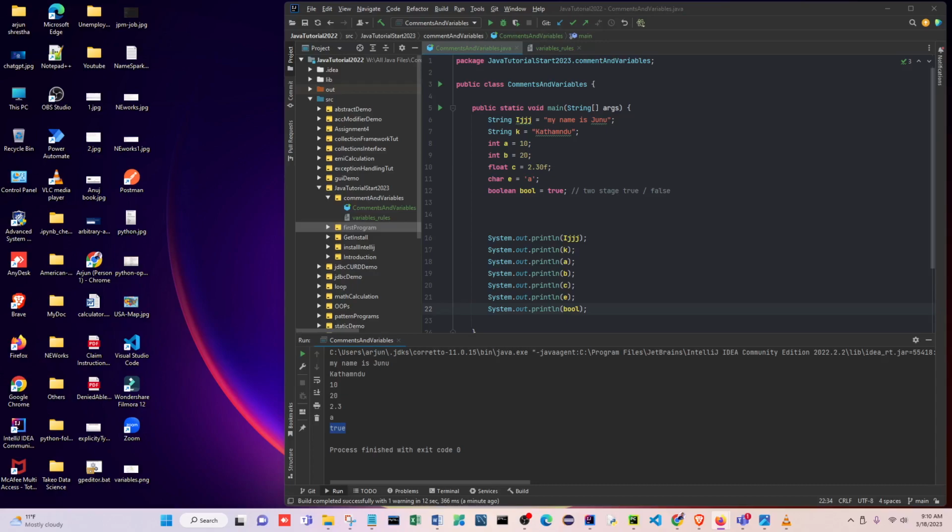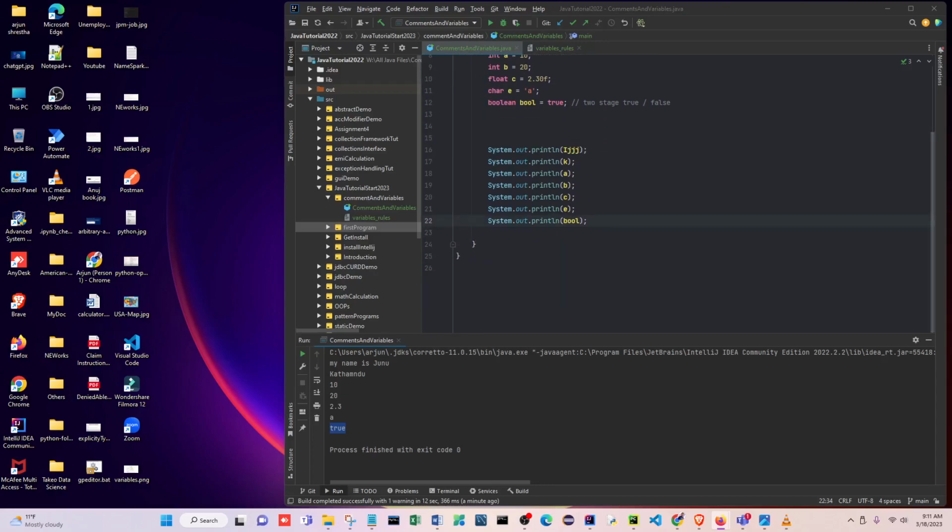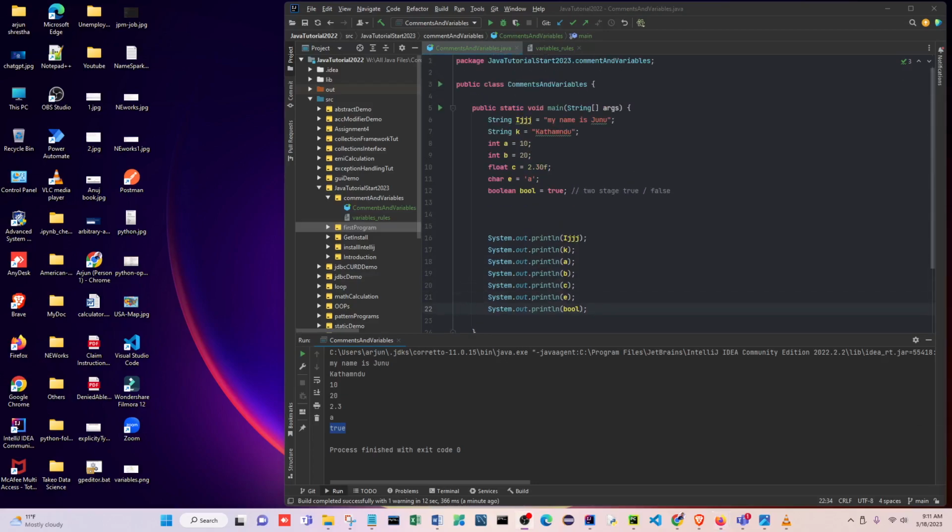Scope means the limit as far as a variable can be used. There are three types of variable scope: local variable, instance variable, and class static variable. I'm going to explain that in the next class, because this class is already long.